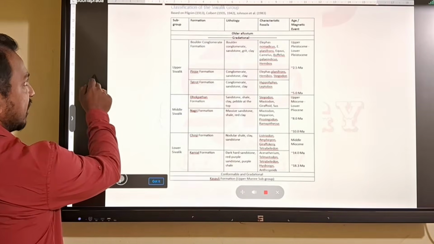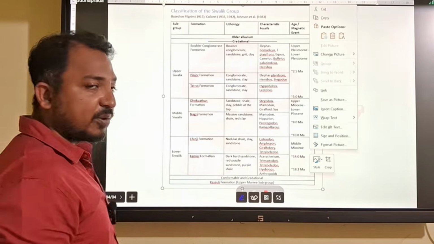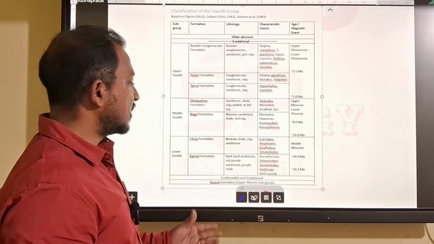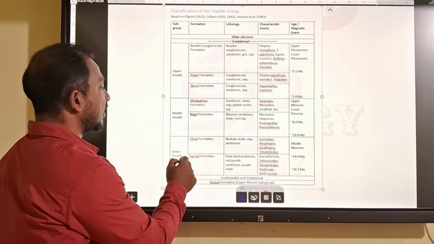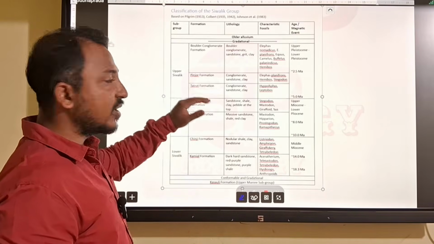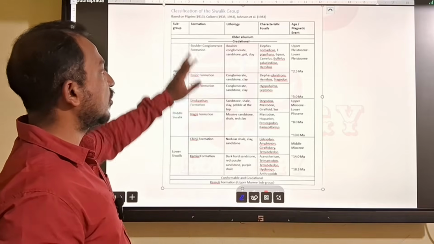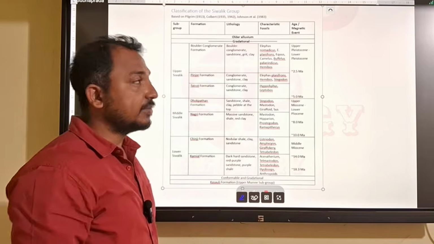So this is the full succession of Shivalik group. This is the basement, Kasauli formation or Upper Murree subgroup. Just your Kasauli formation is the basement. Then we have lower Shivalik, Kamlial and Chinji. Then middle Shivalik, Nagri and Dhokpathan. Then upper Shivalik, Tatrot, Pinjor, Boulder Conglomerate. So it started from Miocene to Pleistocene.